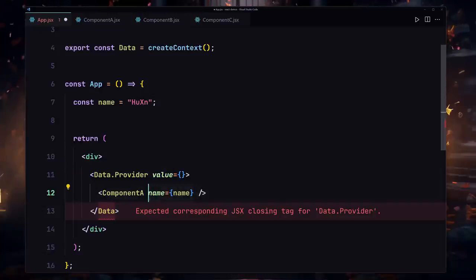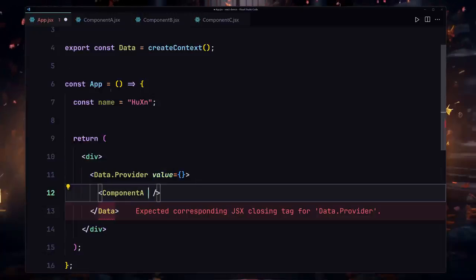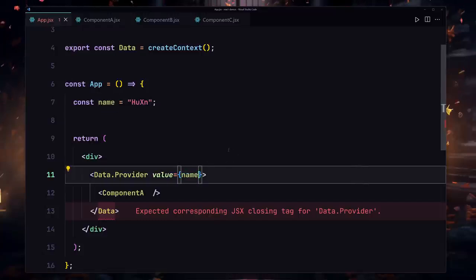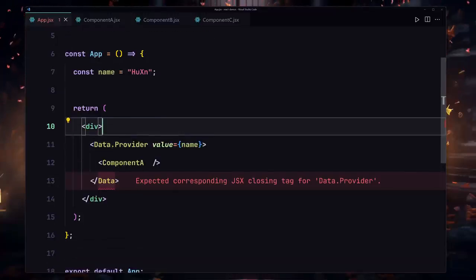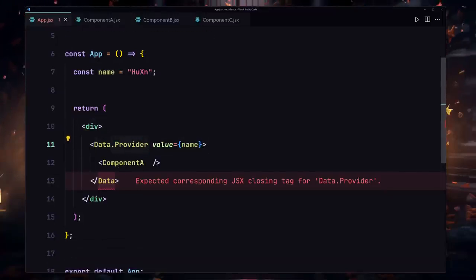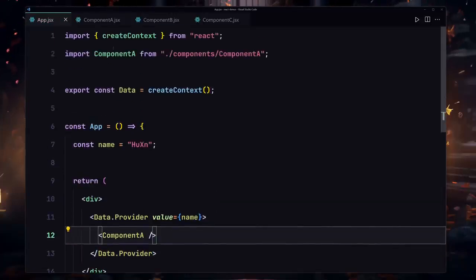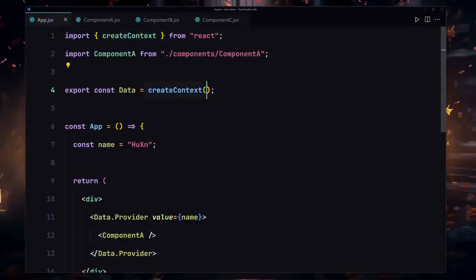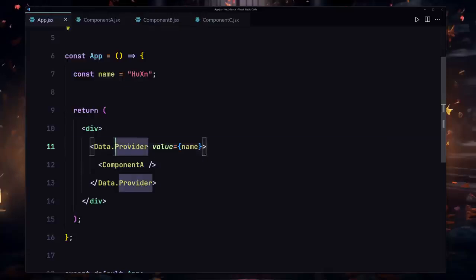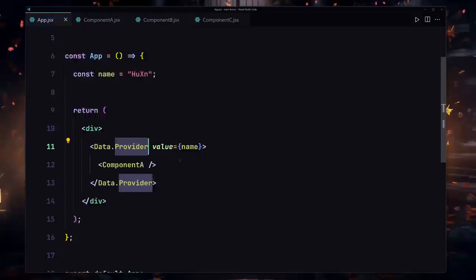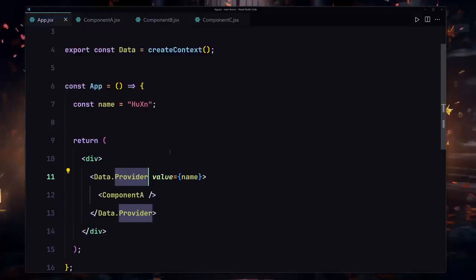So we no longer have to use all of these props. I'm going to remove that from here, copy my name from there, and put it right here. So if I save my file, we also have to copy this one and place it right here. So this is how we are going to be using it. First of all, we have to import the context, then we have to create an instance of it, then we have to use the provider property on there, and this provider property allows us to provide our data into multiple components. So we no longer have to drill our data into multiple components by using props.